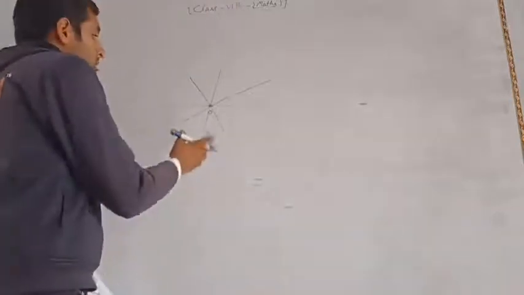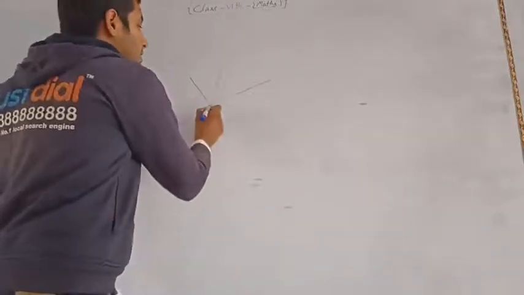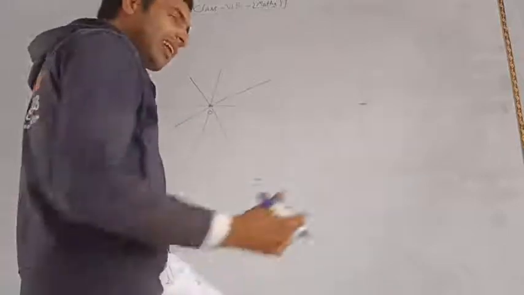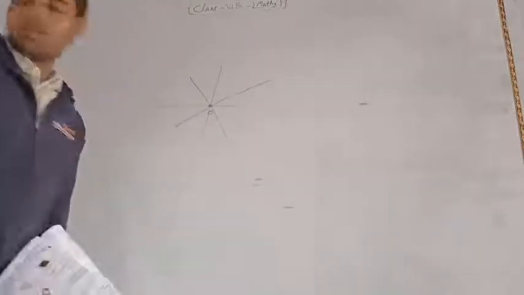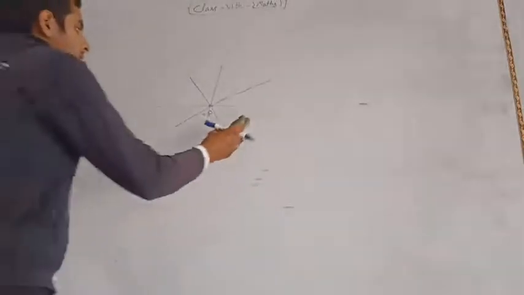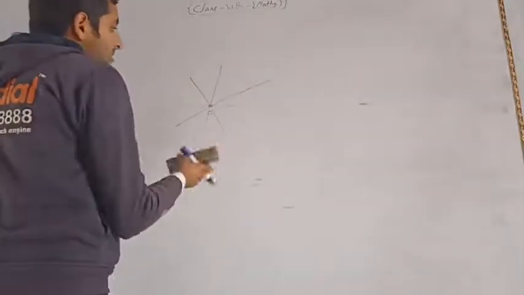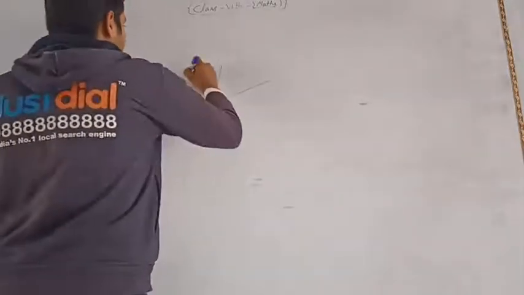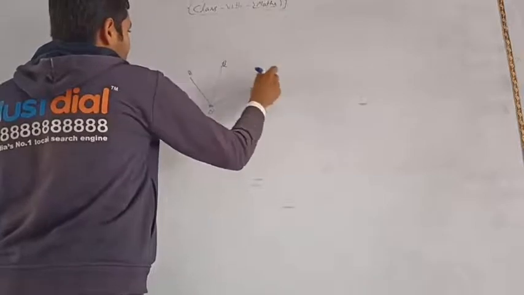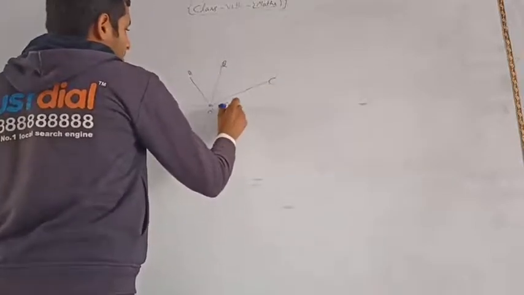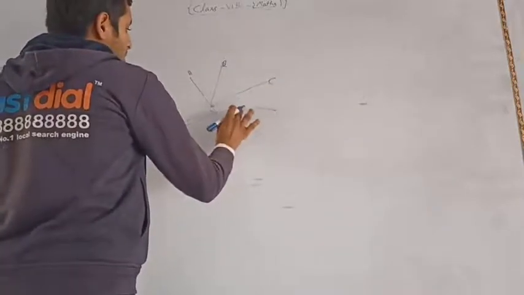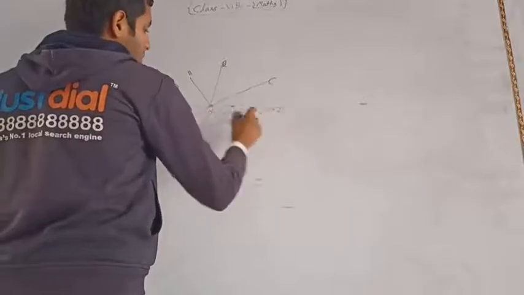And the lines which pass through this point are called concurrent lines. So this is an example of concurrent lines, and if we name these lines A, B, C and D, these lines are also called concurrent lines. Okay.